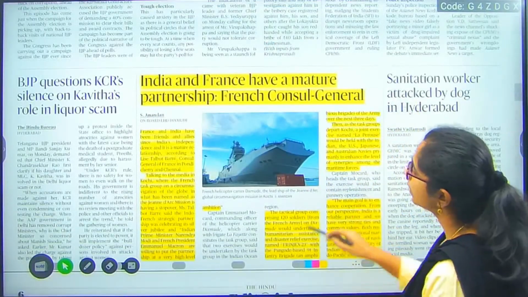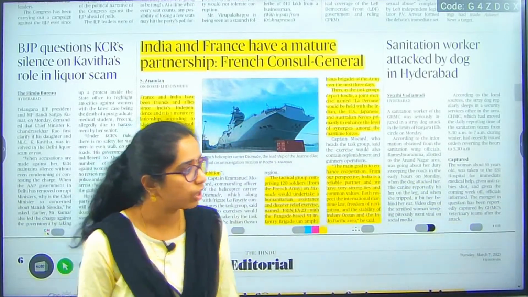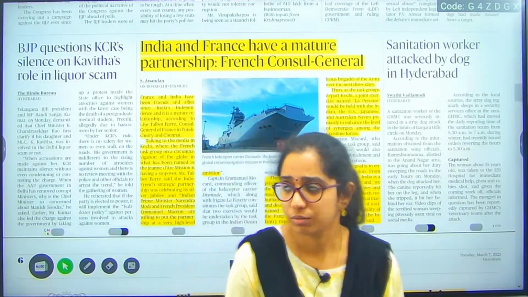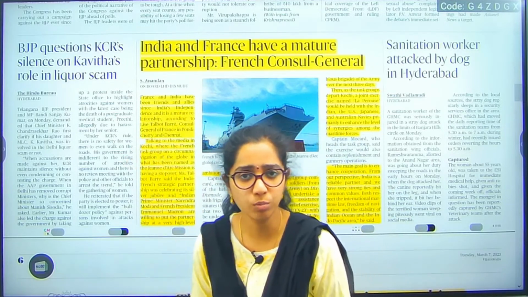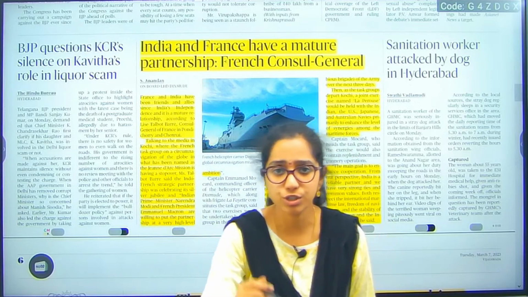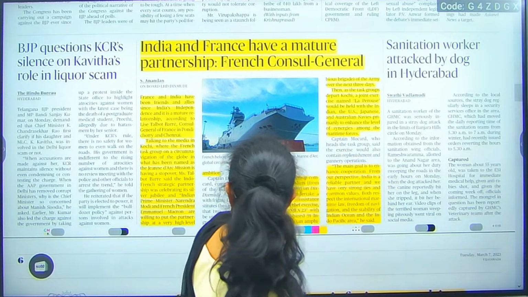India and France have a mature partnership, says the French Consul General. With France, we have a partnership, and France is the country with which we have the highest trade relationship in the European Union. It has already been mentioned.